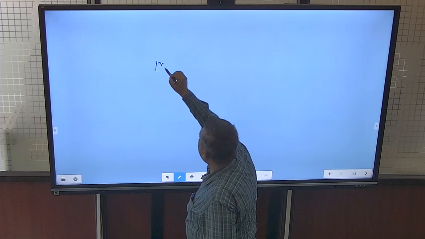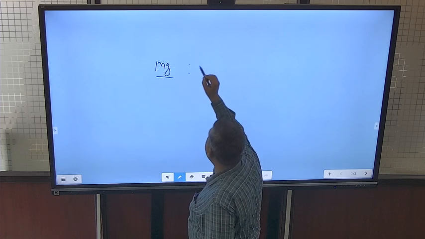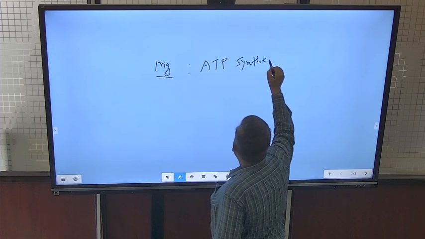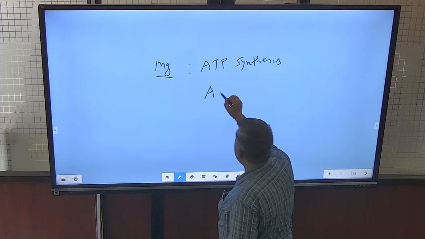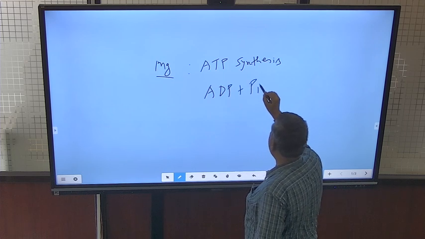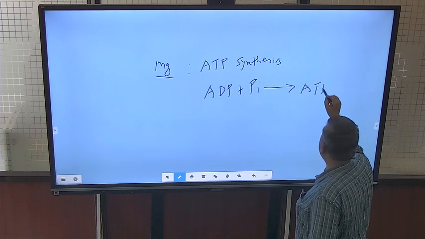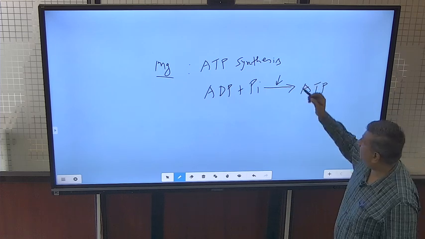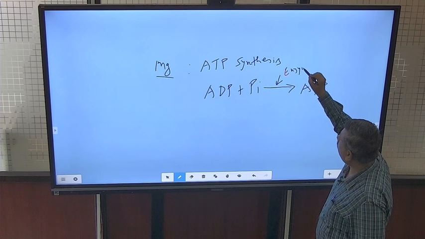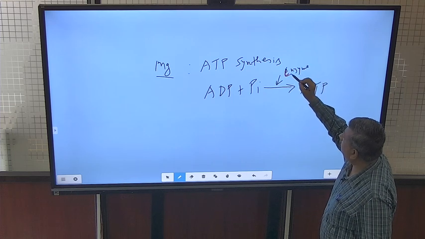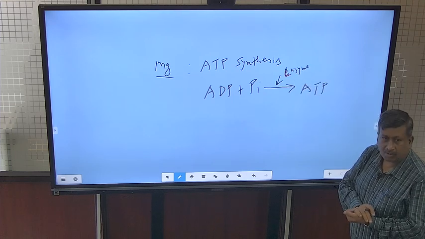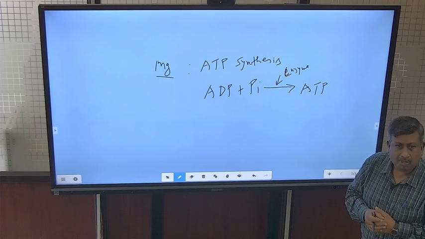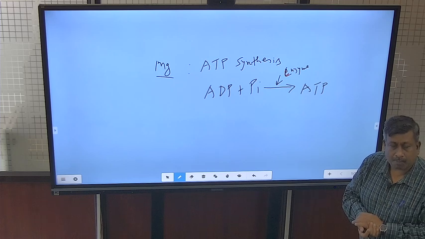Then another important role of magnesium is in ATP synthesis. Actually, ATP is formed from ADP plus inorganic phosphate, and here is the enzyme, ATP synthase. For the activation of this enzyme, ATP synthase, magnesium is required. So this is the reason that ATP formation or synthesis is more when the magnesium supply is proper.